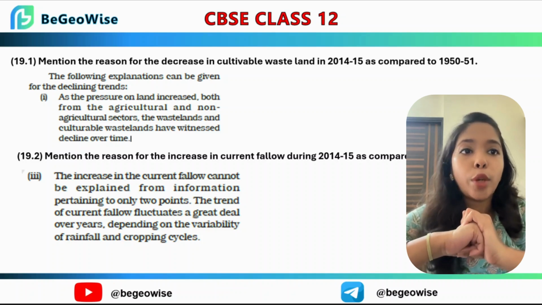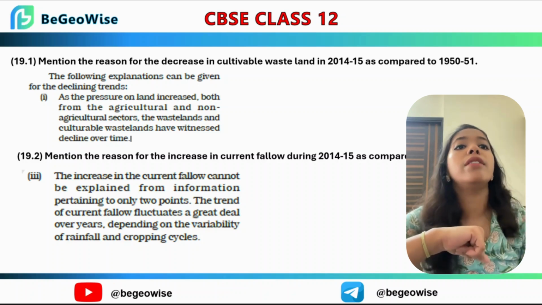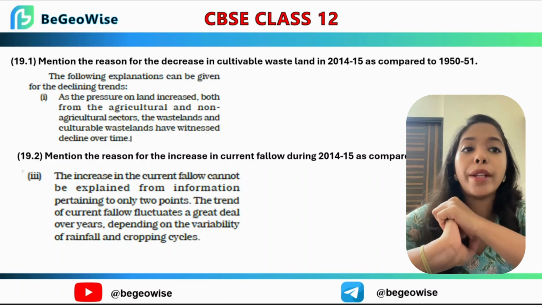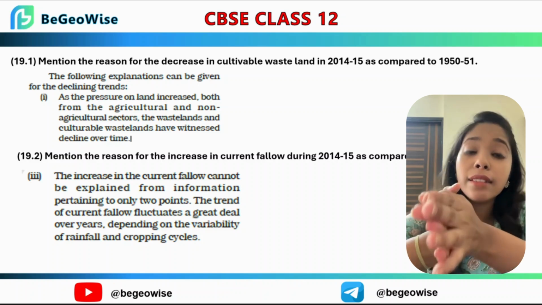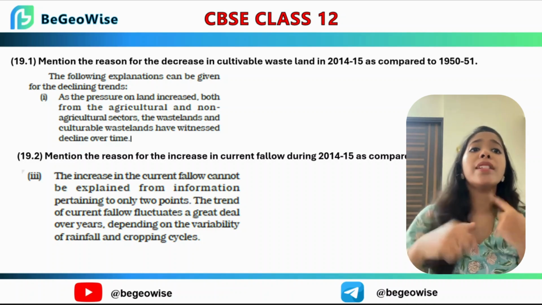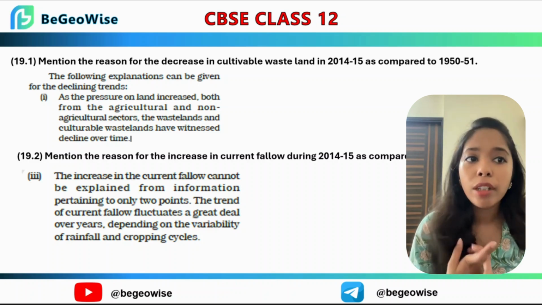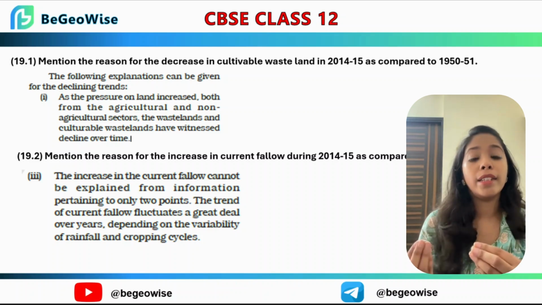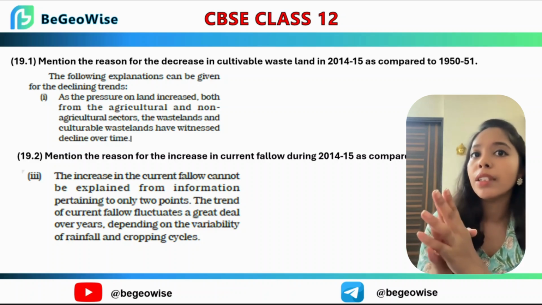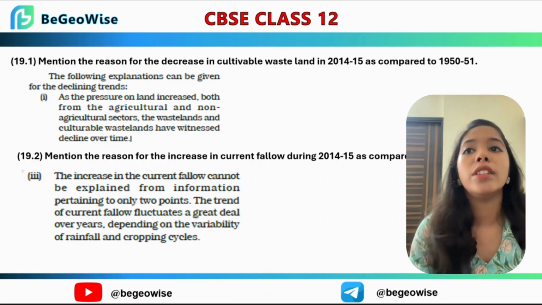Next is 19.2. Mention the reason for increase in current fallow land during 2014 as compared to 1950-51. And the answer is variability of rainfall and cropping cycles. Variable rainfall and improved cropping cycles lead to increase in current fallow land. So you have to remember these points while mentioning the answer.